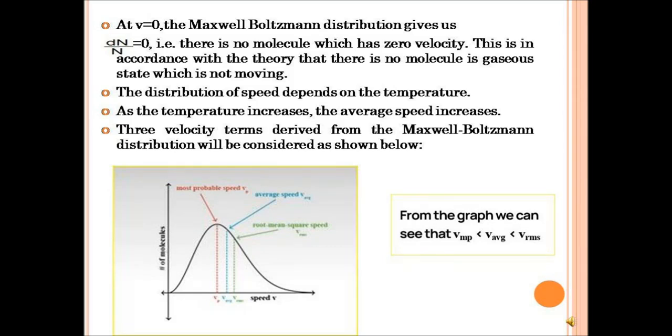From the graph, you will see that the most probable speed is less than the average speed, and the average speed is less than the root mean square speed. We'll be going into the detail of each of these speed or velocity expressions as we proceed.